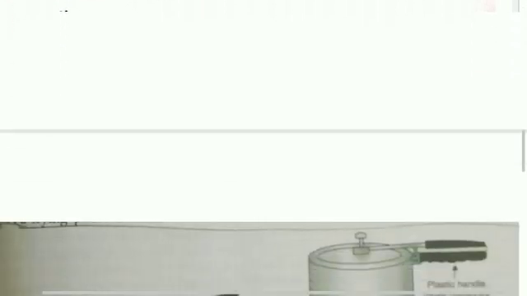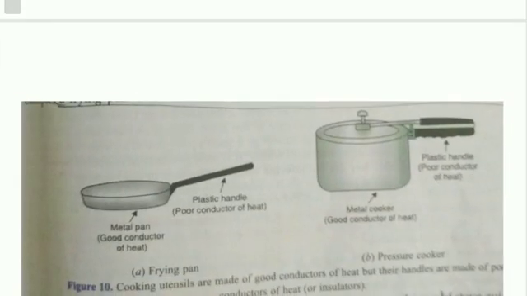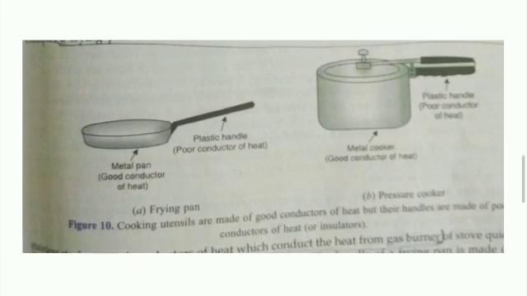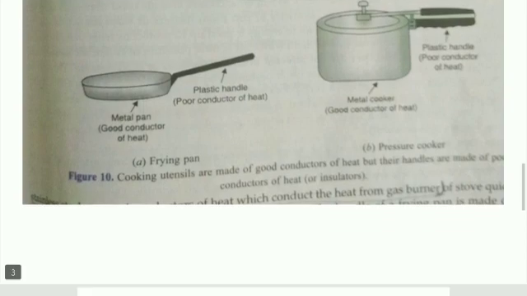Here are some pictures also. Look, good conductor and bad conductor. The handle is a bad conductor, meaning insulator, and the pan and pressure cooker are good conductors.